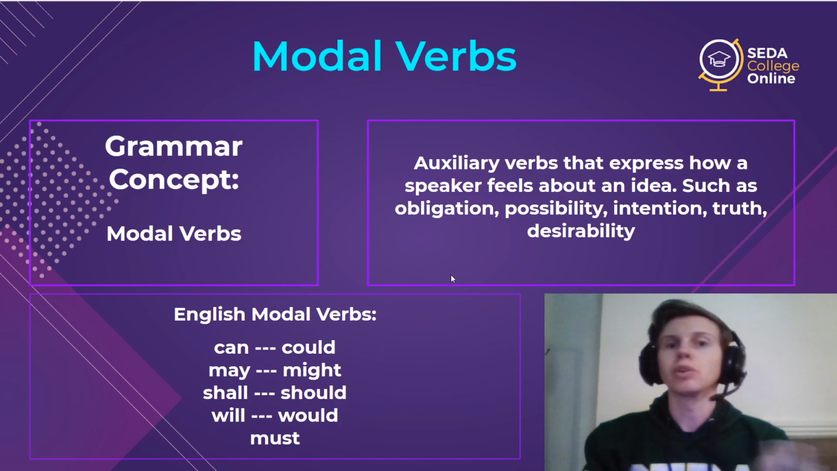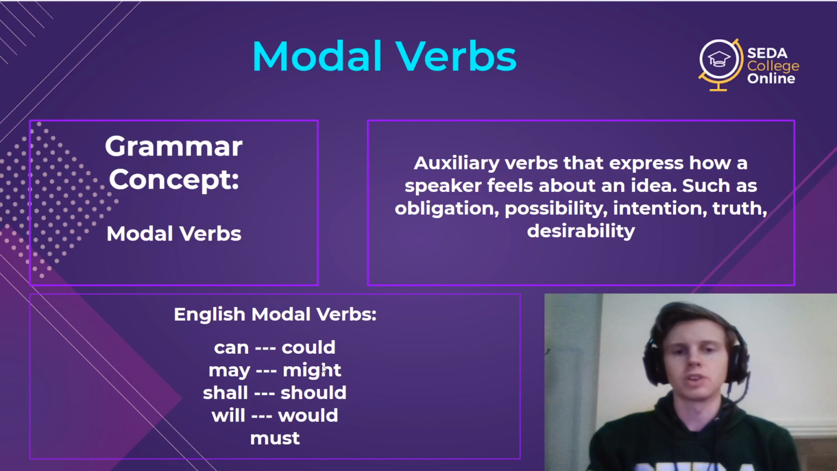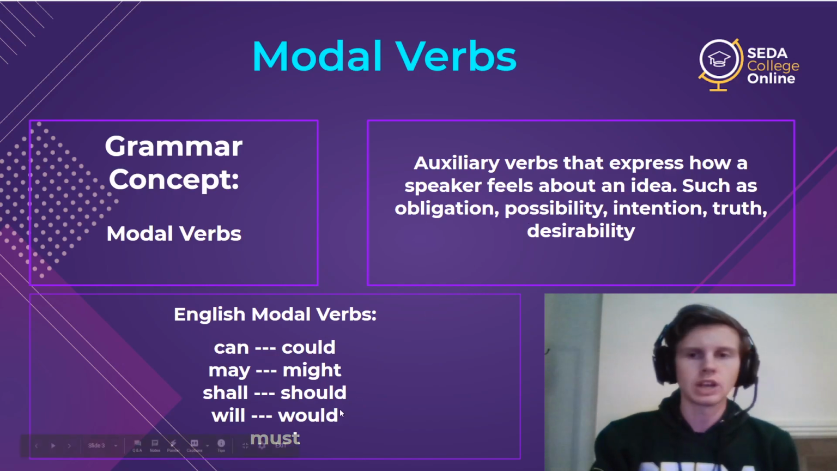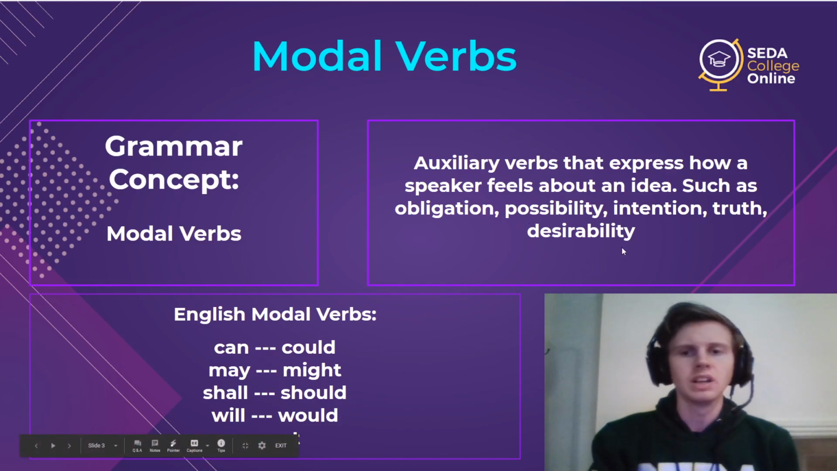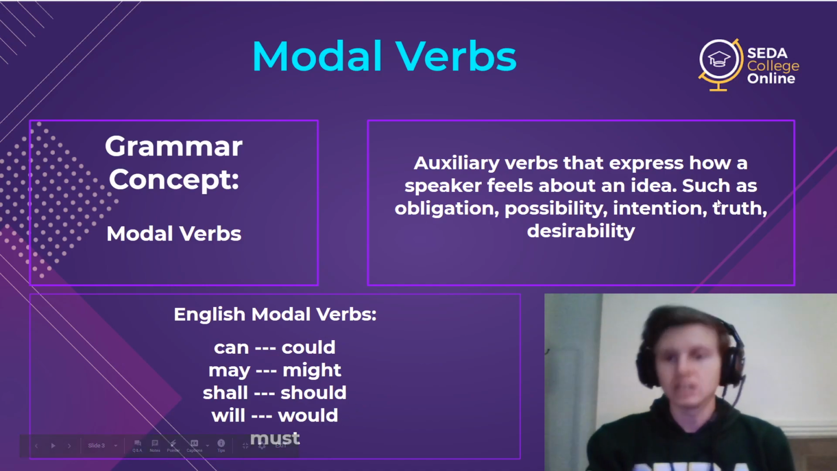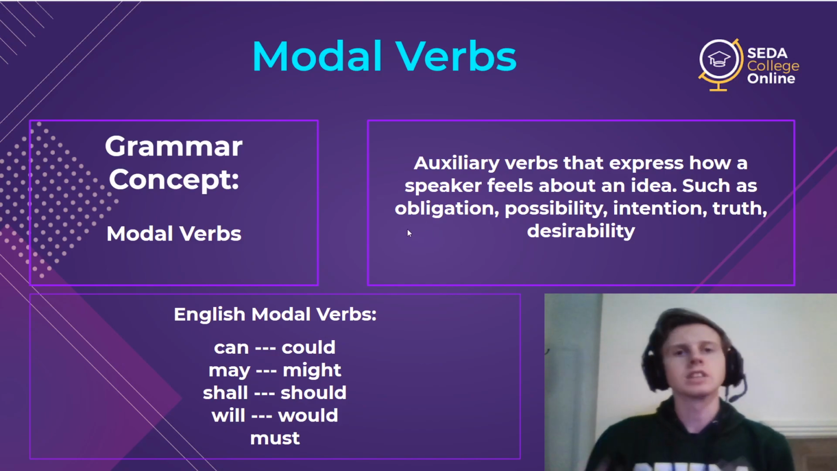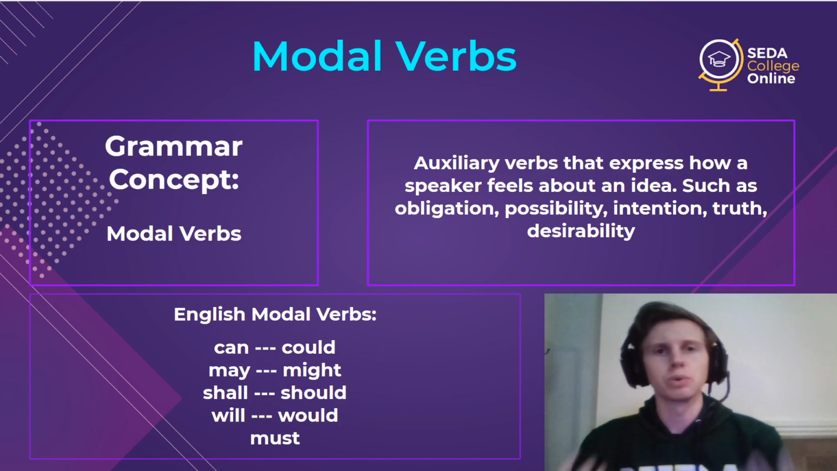So can and could are for possibility, ability, not possibility, ability. May and might are for possibility. Shall and should are for kind of a mix of obligation and intention. Will and would is for intention very clearly, and must is obligation again. So they all kind of express these ideas. So that's what we're talking about when I say a modal verb.